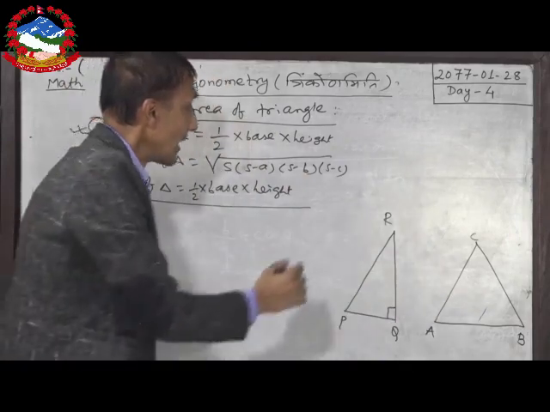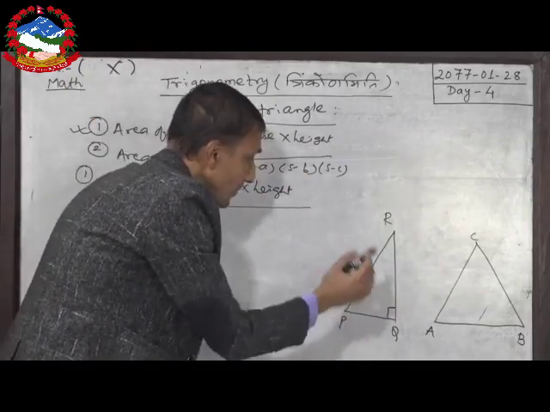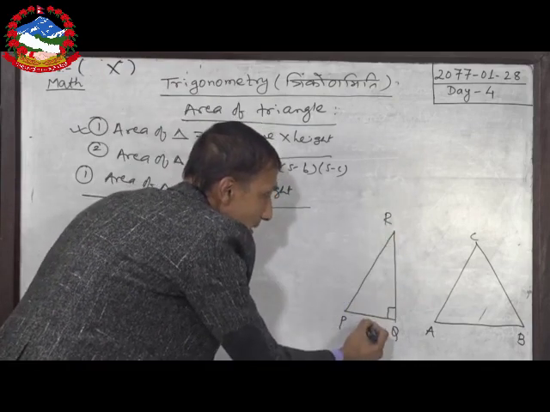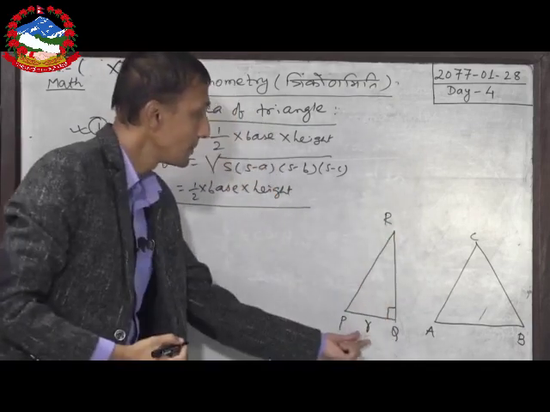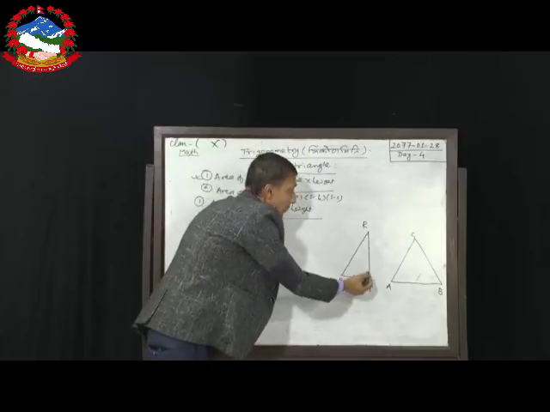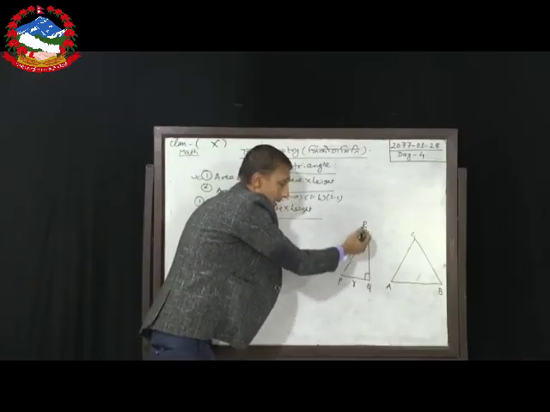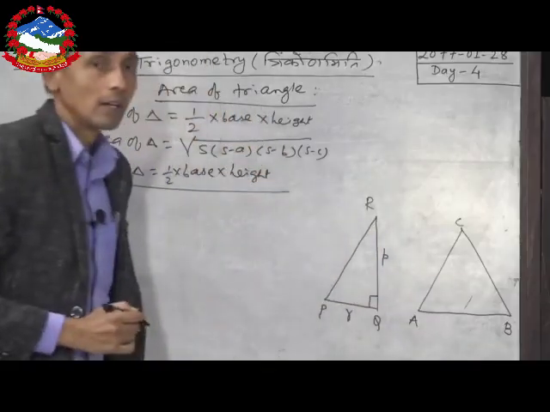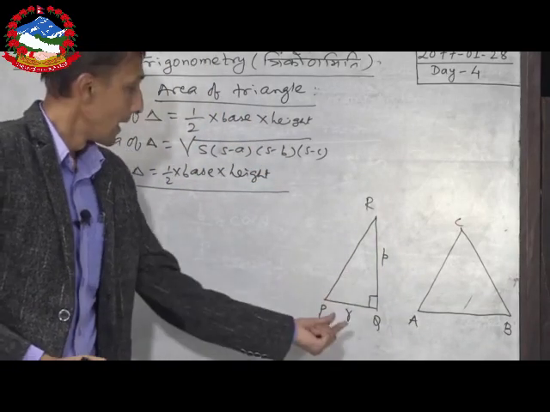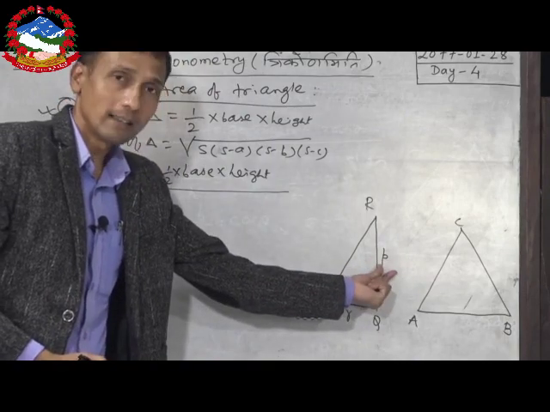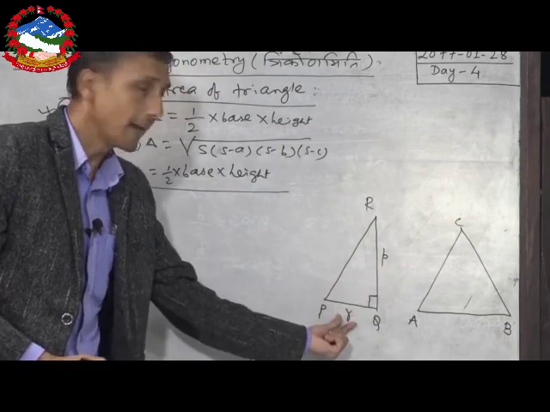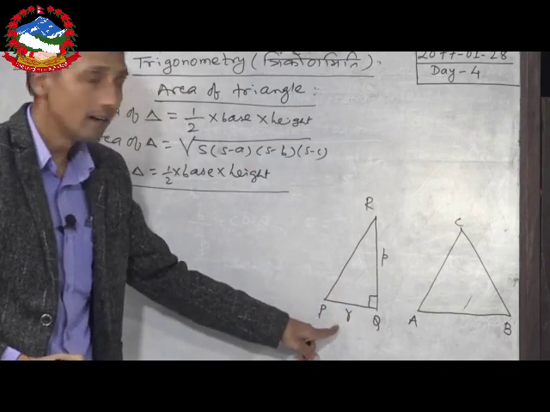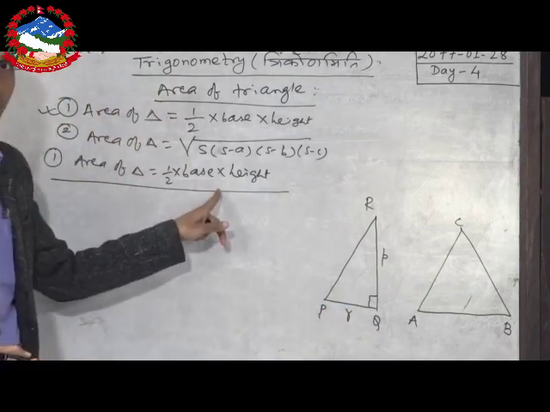Dear students, in this first triangle, the base is opposite of r, means its numerical value I have written r, and perpendicular means QR, it is opposite of p, so I have written small p. So, in the first triangle, perpendicular, that is height of the triangle, and base both are given. So, to find the area of this first triangle, directly we can use this formula.